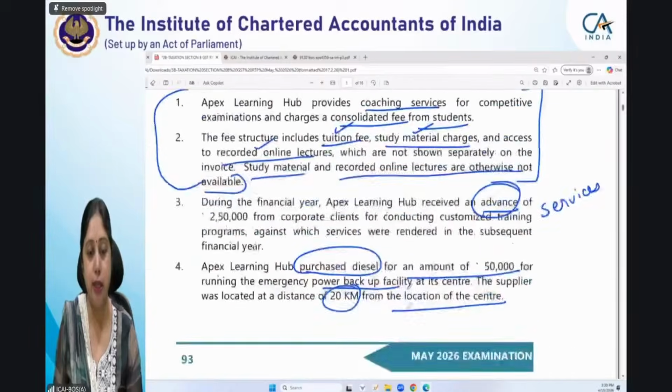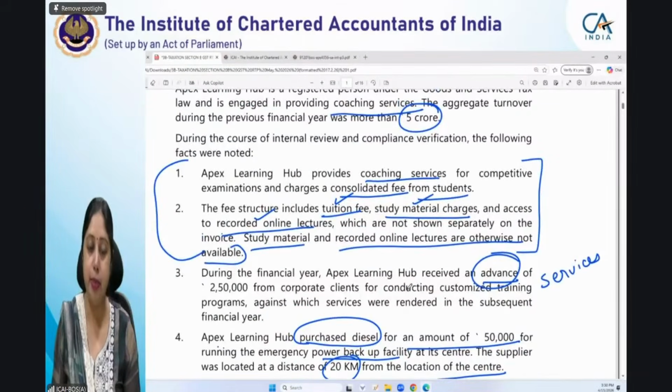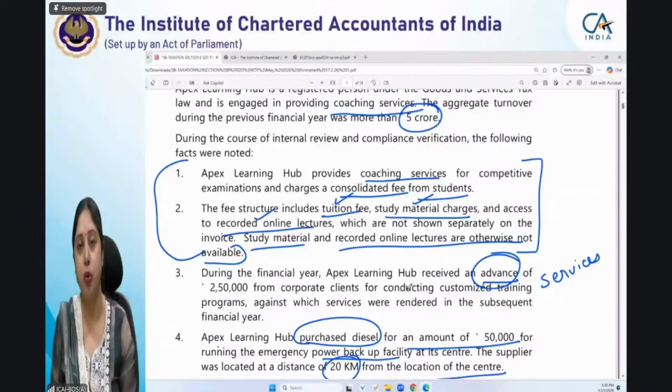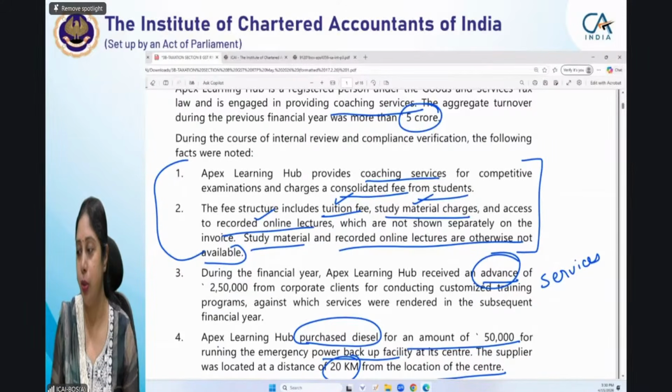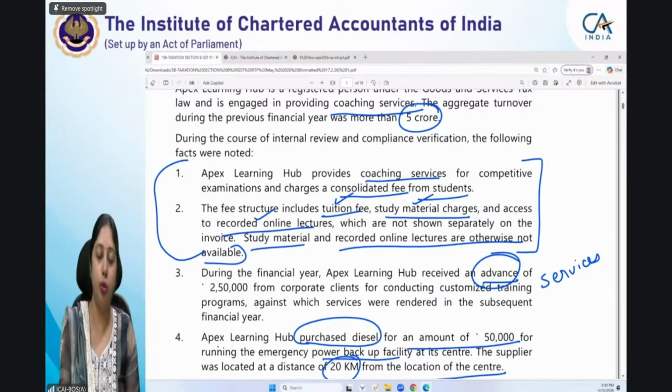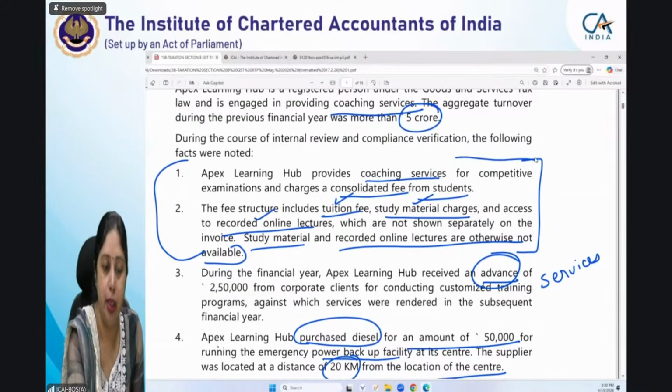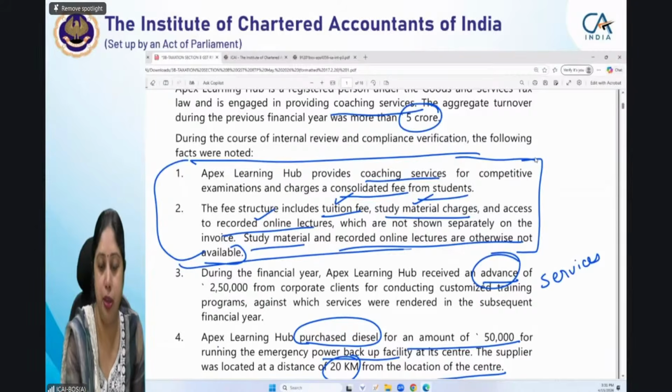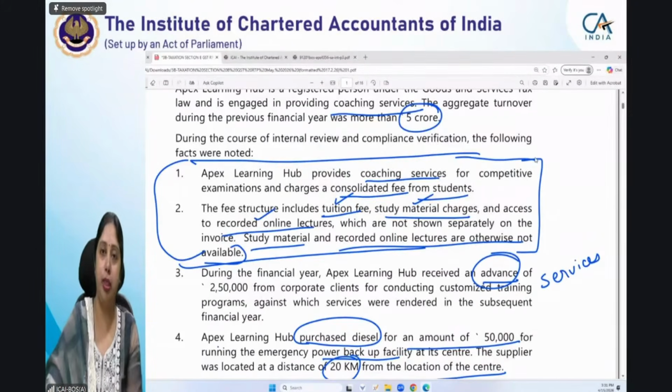Now this is the information which is relevant here. Apex Limited provides coaching services for which he is charging the consolidated fee. Now, important point is whether the coaching fees is exempt or not. So if it is exempt, then we do not have to move further. Otherwise, we have to see what is the correct option. I will give you some time to find the correct answer. But for this, you should know that yes, this is the relevant portion you have to refer for answering this particular point.